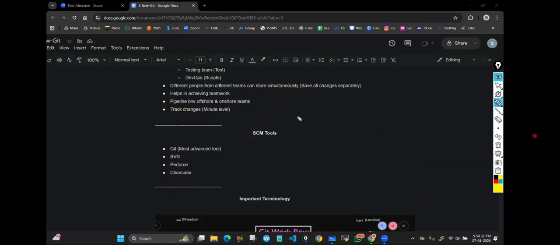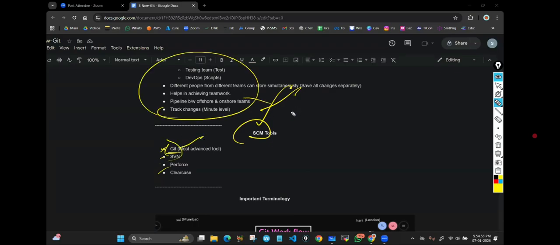Got it? Source code management is a concept. Different companies are providing their respective tools, and those are called source code management tools. So Git is one of the source code management tools. Source code management is a concept. Git is a tool in which we are getting all the source code management advantages.